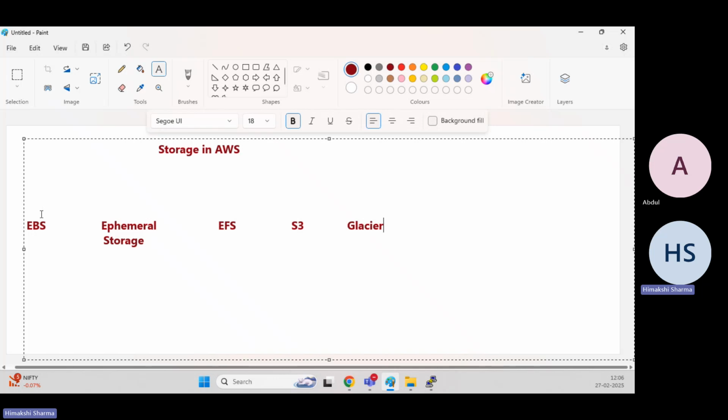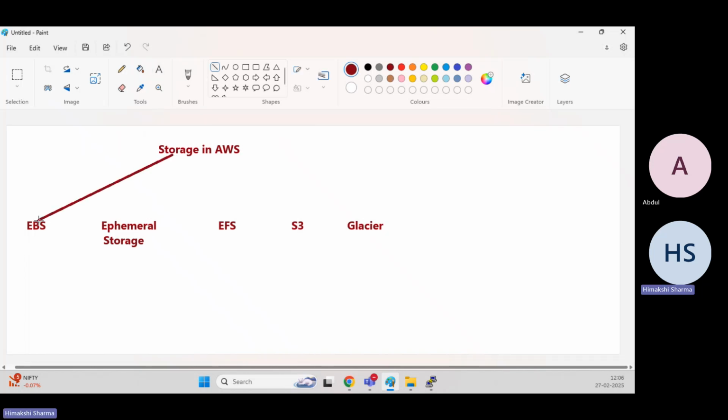If we talk about EBS, EBS is a block storage. It is not directly connected with your EC2 instance. It is the storage which is connected with your EC2 instance through the network. So that is your EBS.